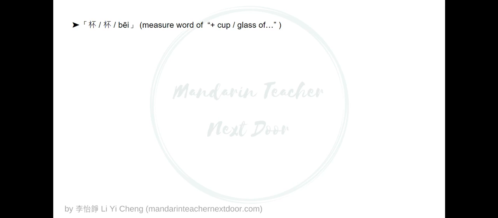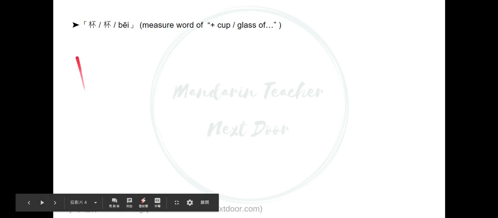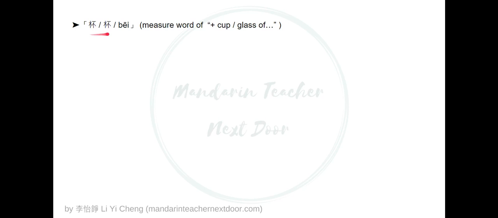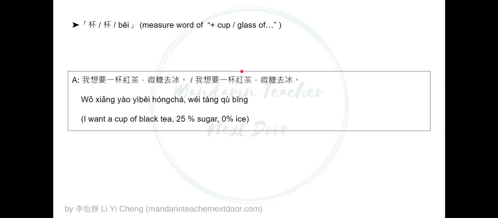Okay, so when we are ordering, we want to be specific and talk about how many cups, how many glasses we want. We will need this measure word, 杯. And the way to use it is just put a number in front of it, and then it creates the how many cups, how many glasses of da da da. So look at this part. If you want to order, you can just say it this way.